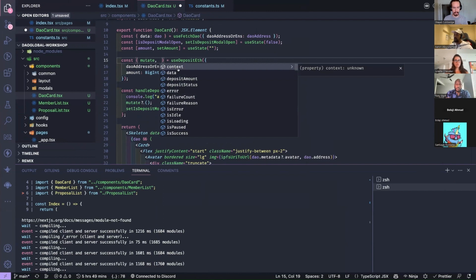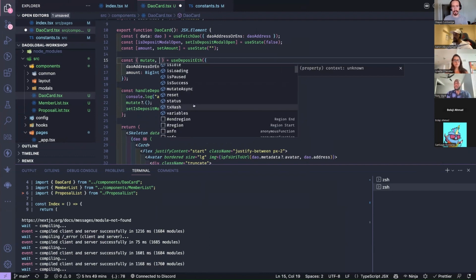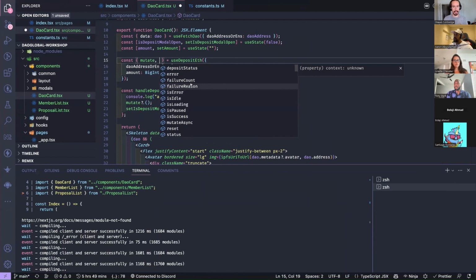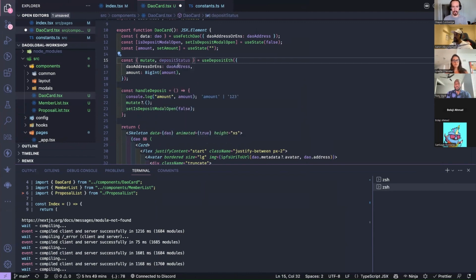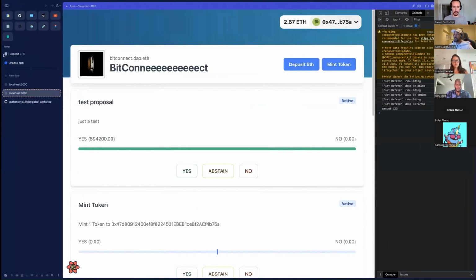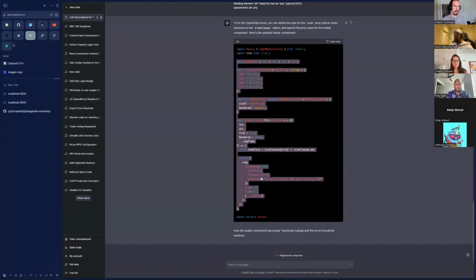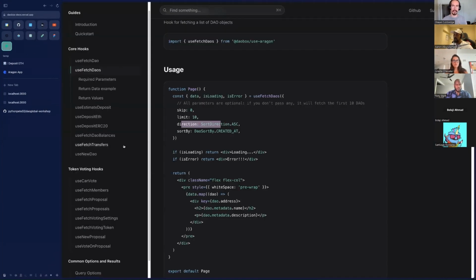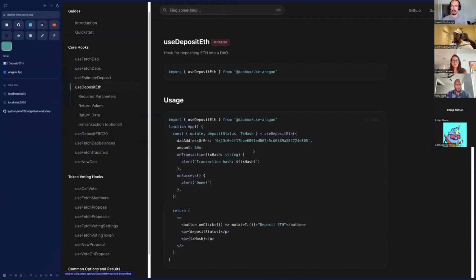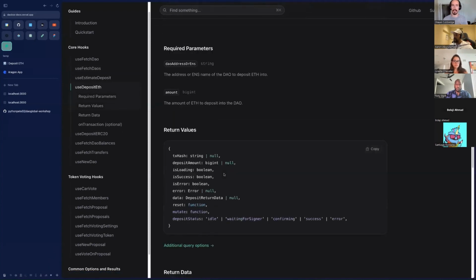So if you just open up your IntelliSense, you get loads of different things that you can use here as well. But the thing that we're actually looking for is deposit status, right? So if we go into the documentation now, because this is a really good time when you're doing these mutations to really dive into the docs. So in use deposit ETH, we can see we get back this deposit status here, right?